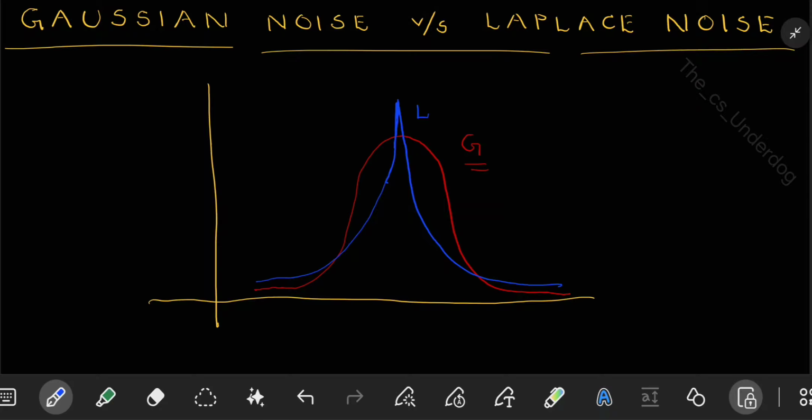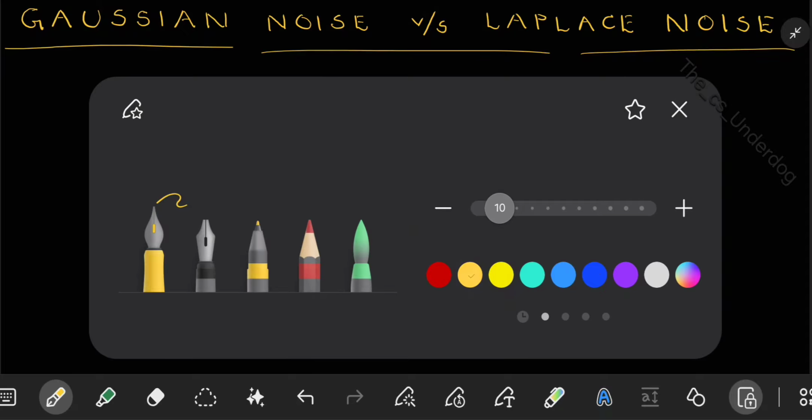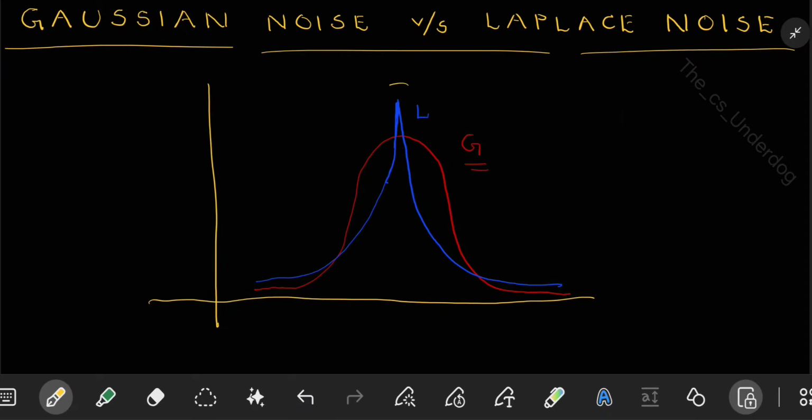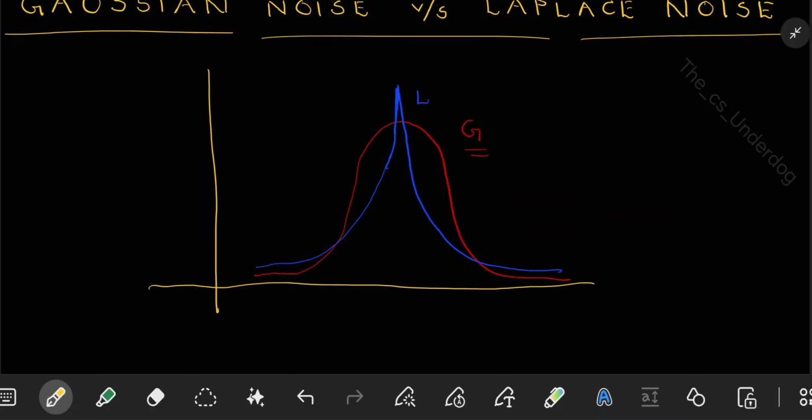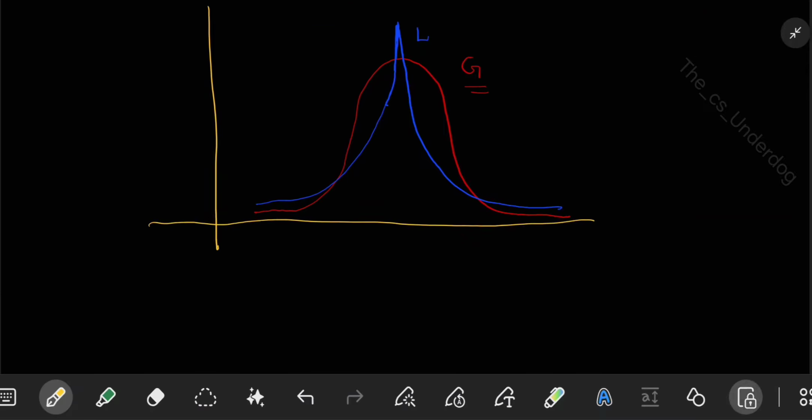Next thing is, as of now I just showed you in a graph. From the graph there are two things you want to note. One is that Laplace has a sharper peak, instead of Gaussian, which has a bell curve. And coming to the tail part, Laplace has a thicker tail while the Gaussian has a thinner tail. The next is, on the mathematical side, what is the significance of these things? We'll write the formula for both of these, the probability distribution function. Then we'll clearly understand what the differences are.